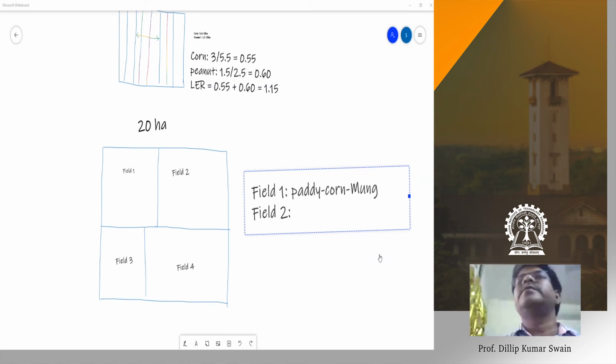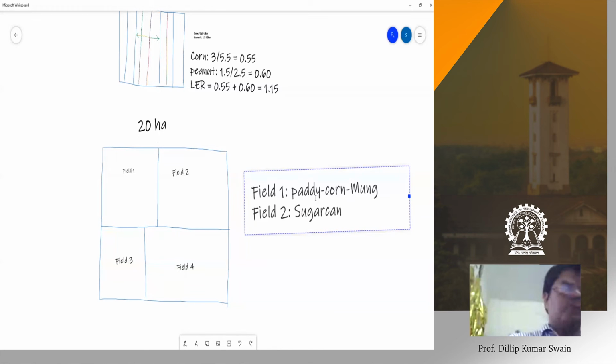In field 2. Sir, sugarcane. Sugarcane, what else? Sugarcane, if you go, that goes perennial crop because this is more than 1 year, he can't go for other crop in sugarcane. This takes almost 1 year. Okay, sir. Okay.